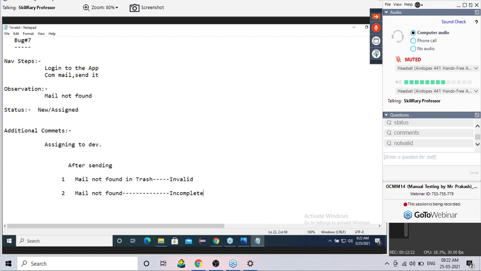Now, invalid and incomplete, two English words, are they the same or different? Different, right? Now listen. When I say invalid, invalid means it cannot happen. That is not possible only. You are absolutely wrong. That is the meaning of invalid. But incomplete means what? Can I say incomplete means it may be right, it may be wrong?